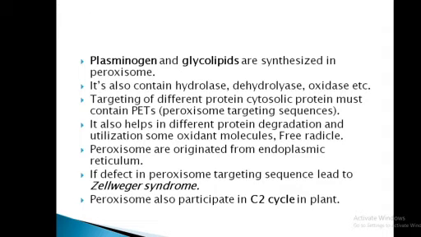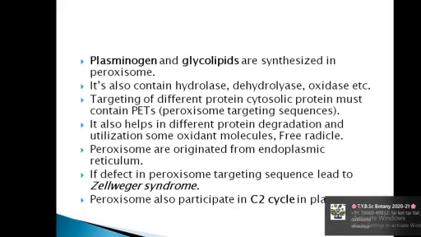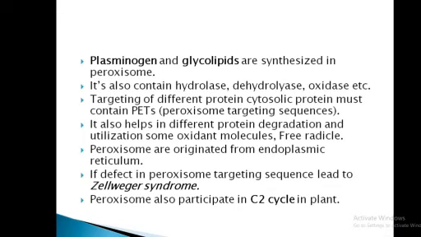Plasmalogens and glycolipids are also synthesized in peroxisomes. The peroxisome also contains hydrolase, dehydrogenase, and oxidase enzymes. For the targeting of proteins, a cytosolic protein must contain a PTS sequence, that is, a peroxisomal targeting sequence.